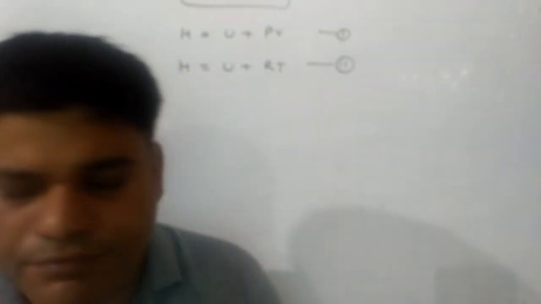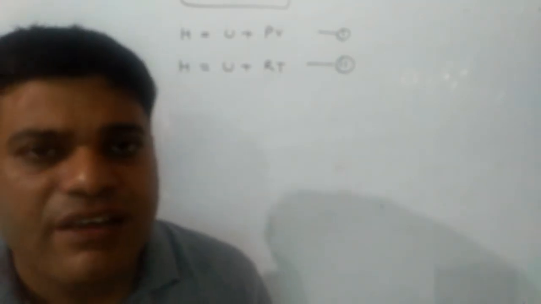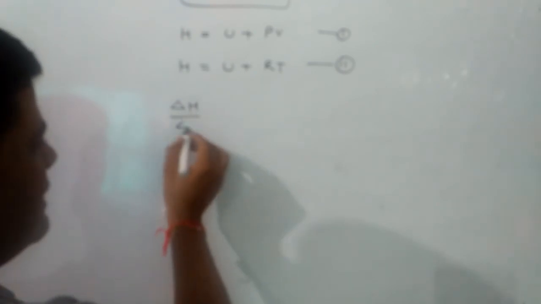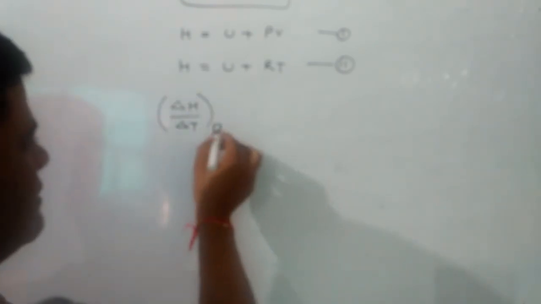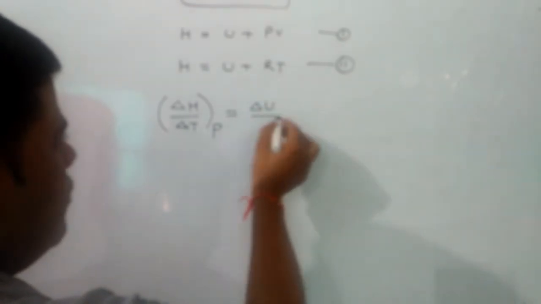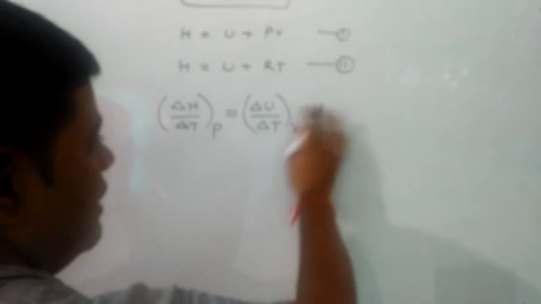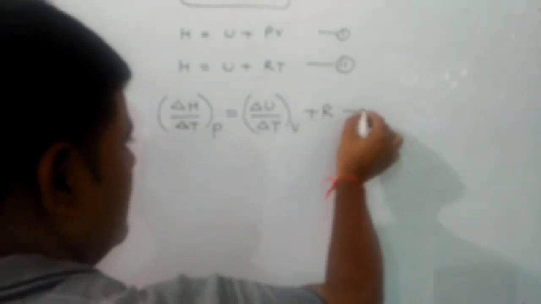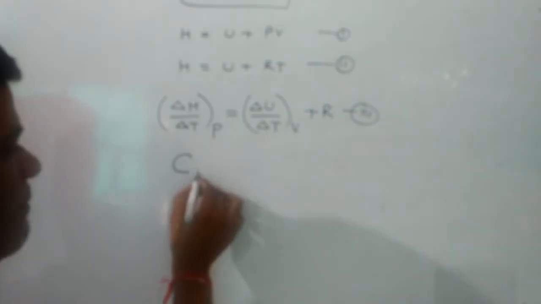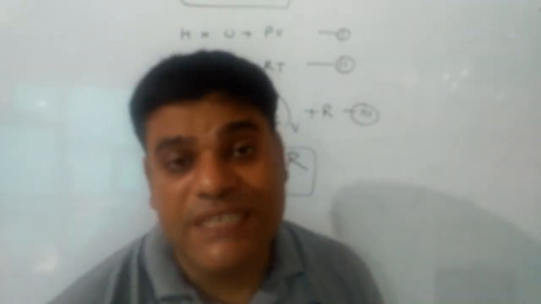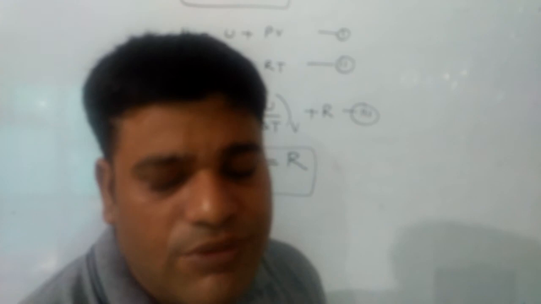Now differentiating this equation with respect to temperature, we will get delta H over delta T at constant pressure is equal to delta U over delta T at constant volume plus R. This is equation third. Hence, we will get Cp minus Cv is equal to R, where Cp is the specific heat at constant pressure, Cv is the specific heat at constant volume, and R is the universal gas constant.